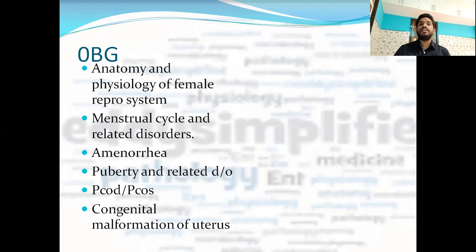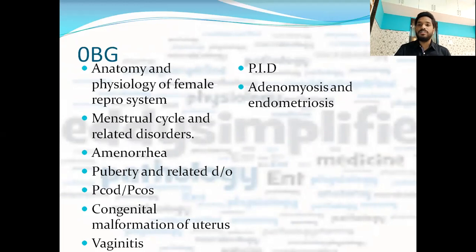In this topic, images are important. You should know the images very well, the radiographs for these malformations of uterus. Then vaginitis, pelvic inflammatory disease. For this, you can watch a video on our channel. Then adenomyosis and endometriosis, fibroids, again a very important topic. Types of fibroids. Extra uterine fibroids are also important, so you should know at least the most common ones related to extra uterine fibroids and everything about the uterine fibroids.